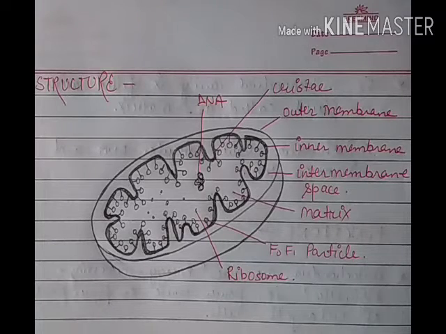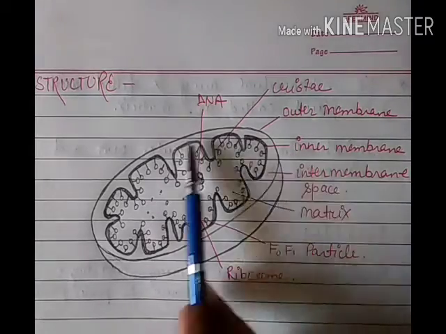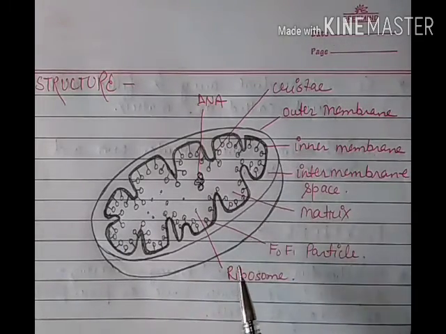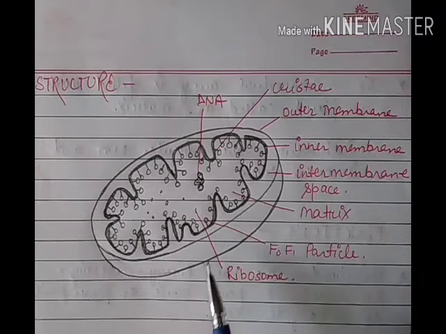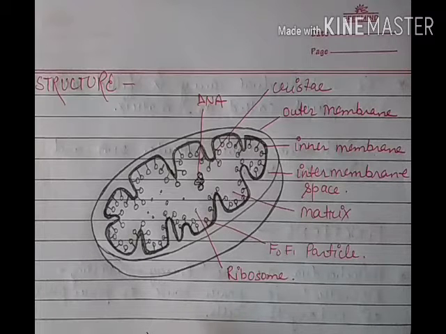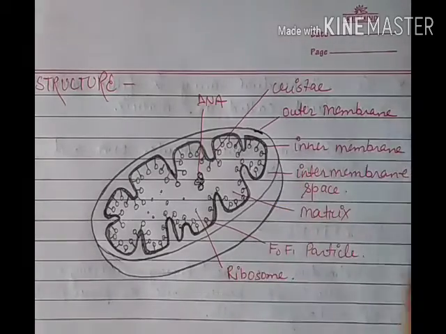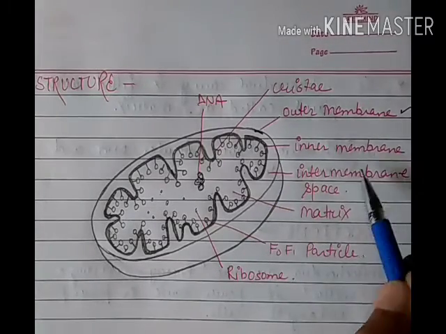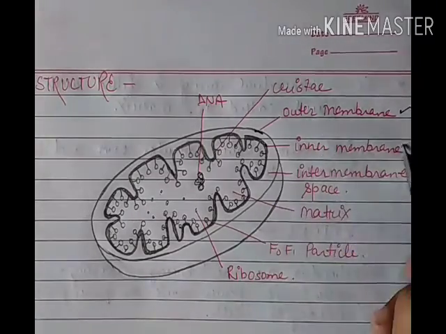Now we will discuss the structure of the mitochondria. The shape of the mitochondria is generally a little bit oval, and this hollow, oval, sac-like cell organelle is made up of two unit membranes. The first one is the outer membrane and the second one is the inner membrane.